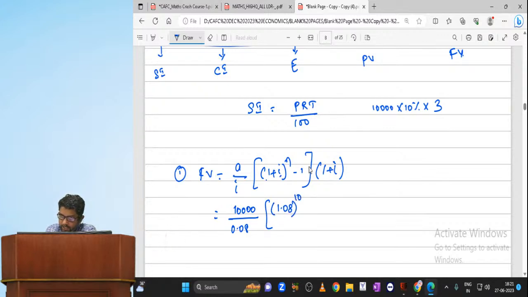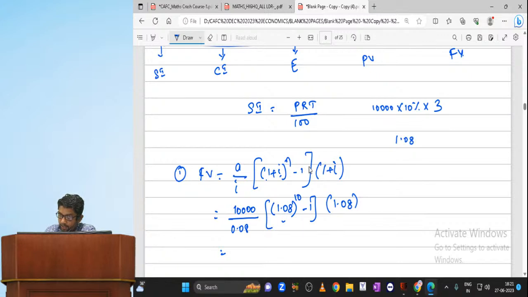For how many years? 10 years. Minus 1, into 1.08. Most of the time the value of 1.08 will be given to you in the question itself. We just need to substitute and get the answer. So I want you to take the calculator and find the answer. How will you use the calculator?